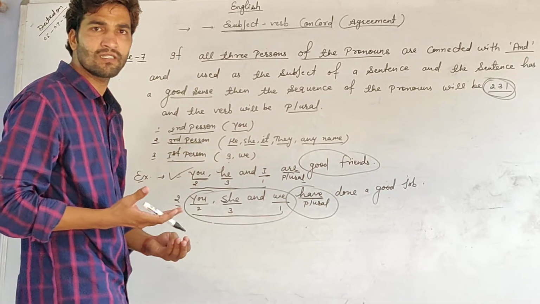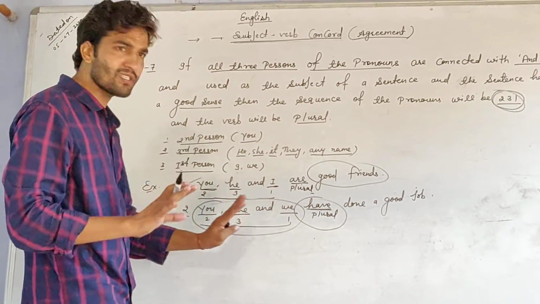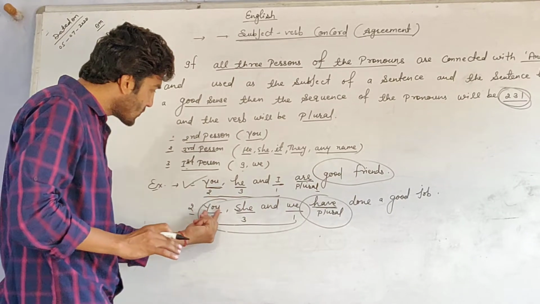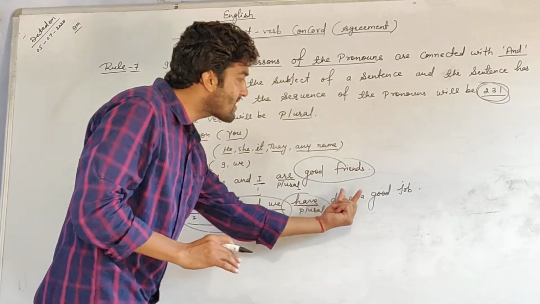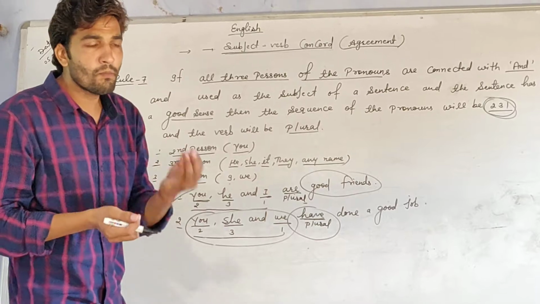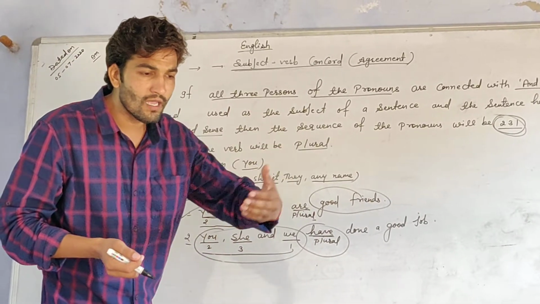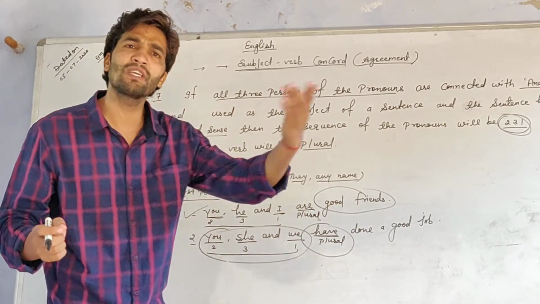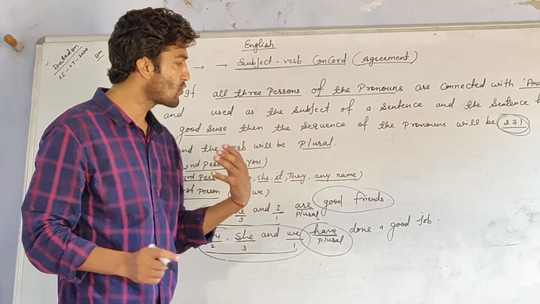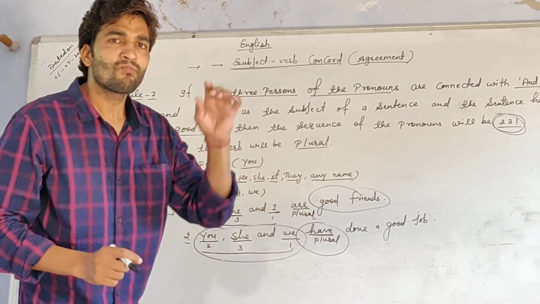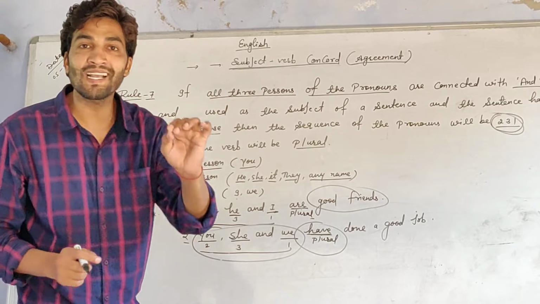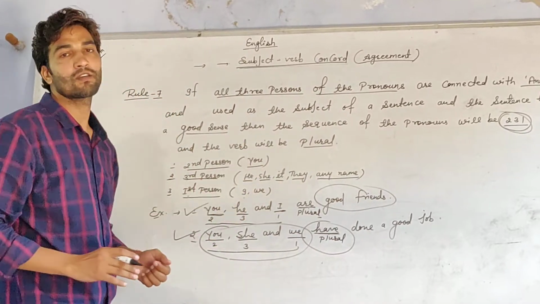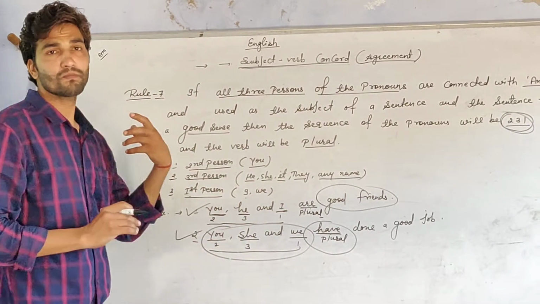So look at the sentence. If there is given good sense, then it is correct. You, she and we have done a good job. If someone is doing a good job, it means he is doing a good work. It means this is in a good sense. So this is correct.